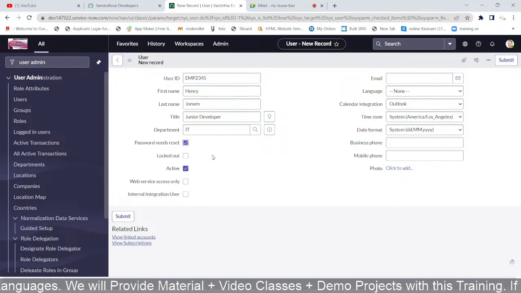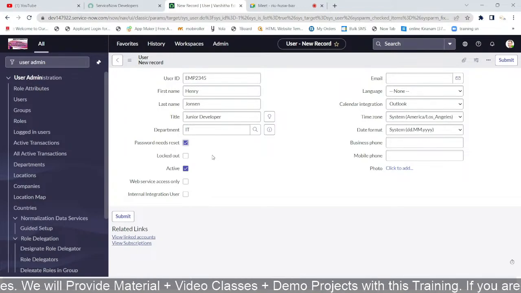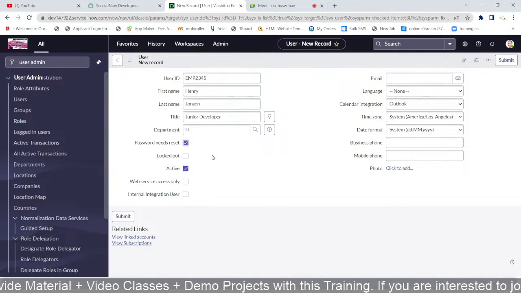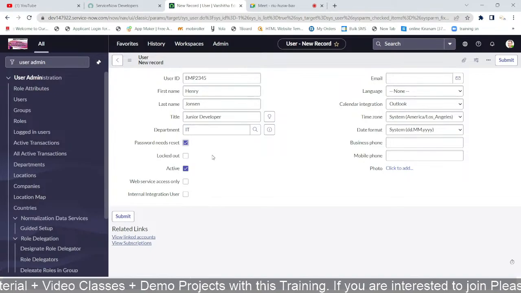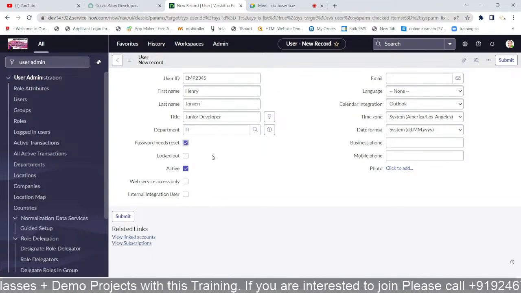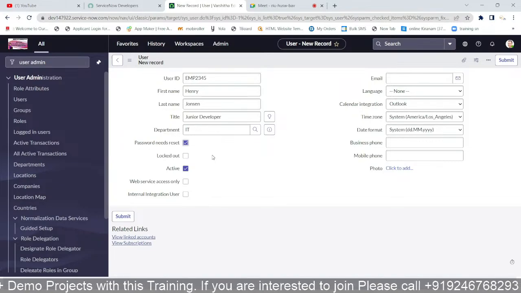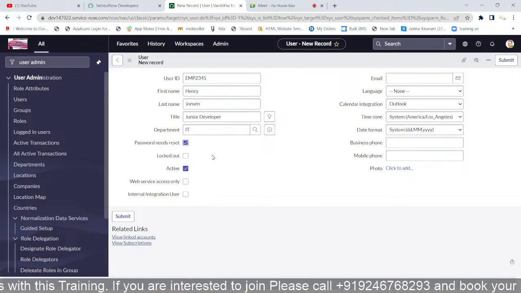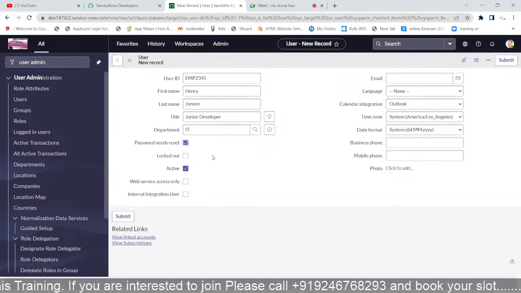So he left the organization. I don't want to delete any records from that particular user, because each and every action is related to the user ID. It can list out, for example, some actions that have been done. Who did these actions, everything it will list out. It will track in ServiceNow.